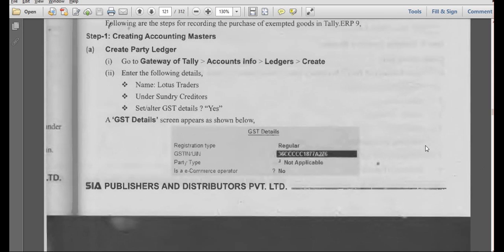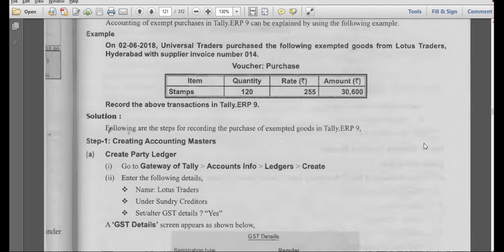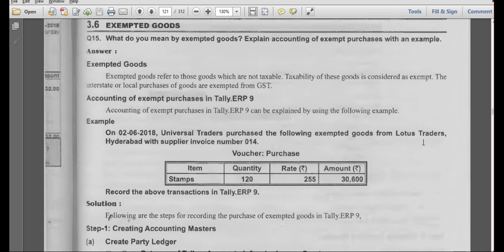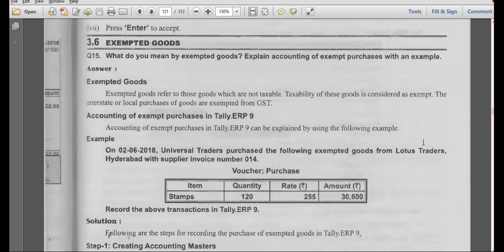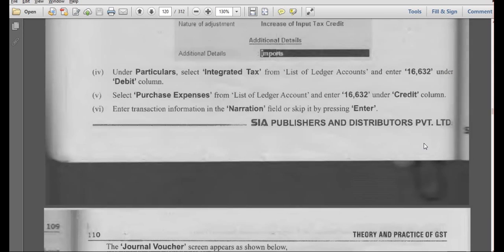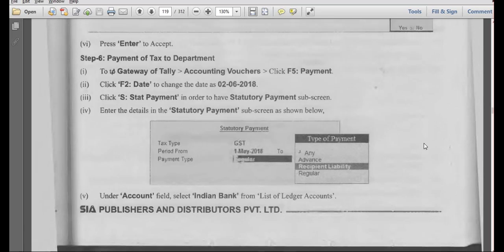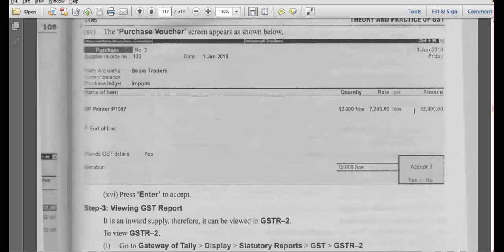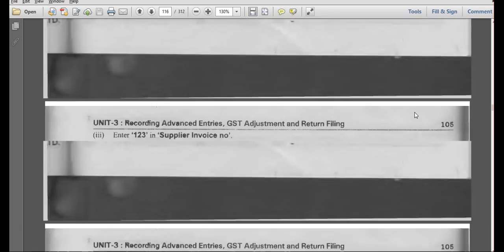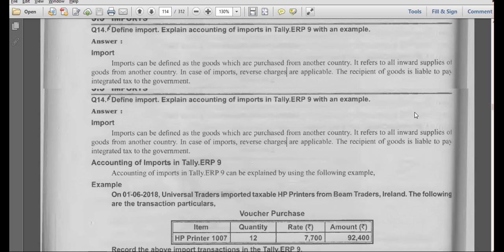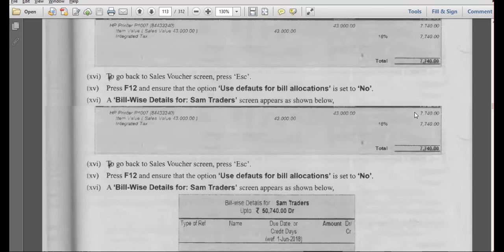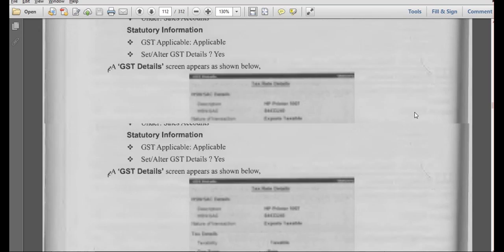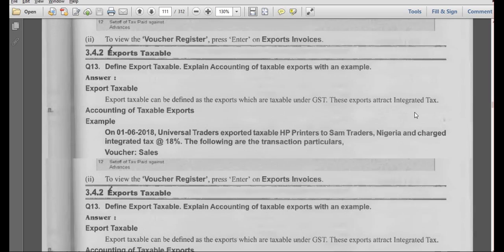So next topic we have, we just see till here. Now these exempted goods we'll see in the next class. Okay, so we'll go with the revision of today's session, what we have learned today. Today we have learned what is export and what is import and what are the types of exports. How many types of exports?